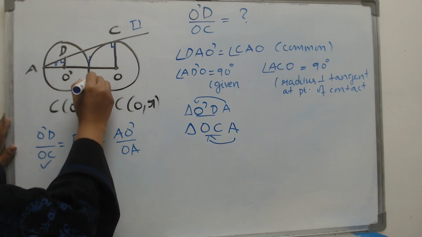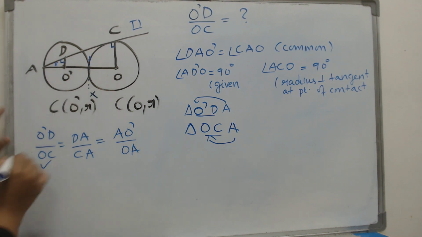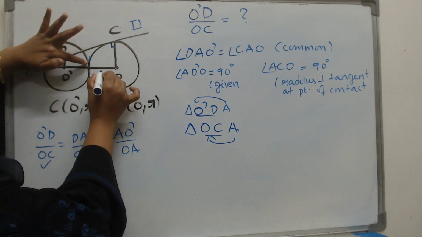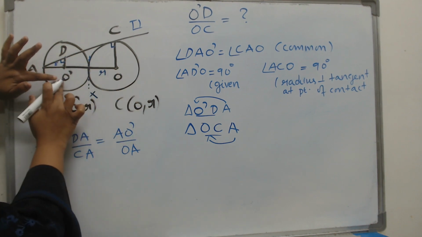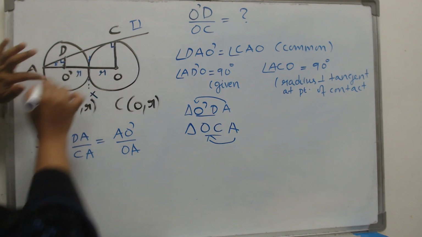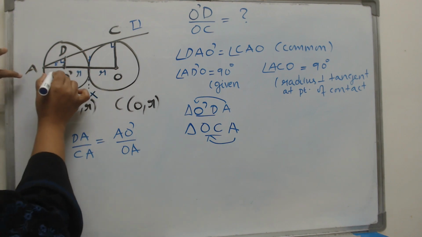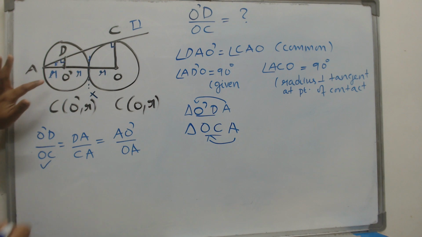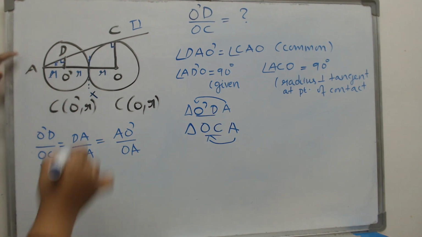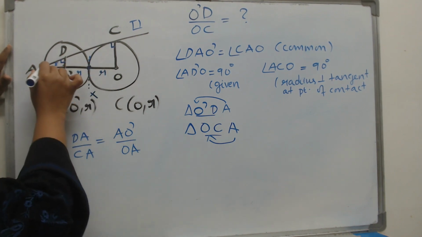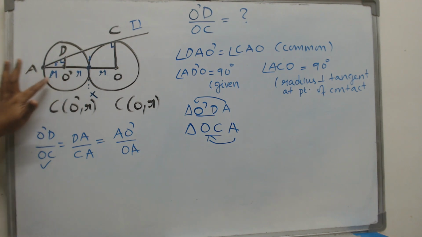The point where they intersect, let it be X. So then what? XO is what? An R. XO dash is what? Another R. O dash A is what? Another R. So wherever you have a center and a point on the circle, there you get a radius.